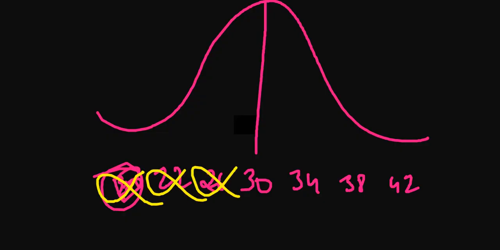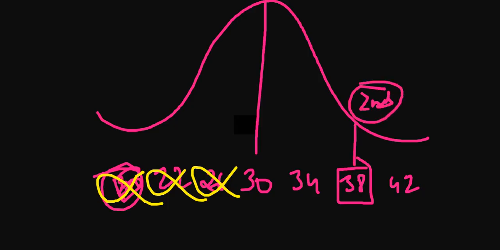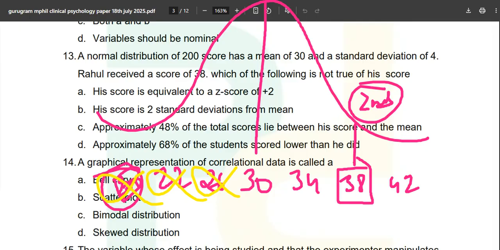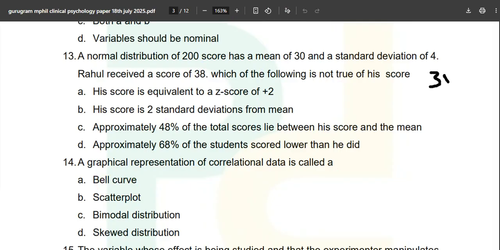What is the score of Rahul? That guy, it is 38. So obviously you are having second standard deviation over here. And now what they are asking is, which of the following is not true? 38, not true. His score is equivalent to a Z score of +2.